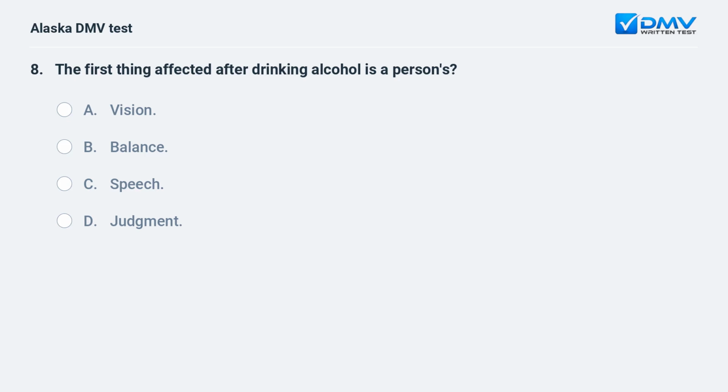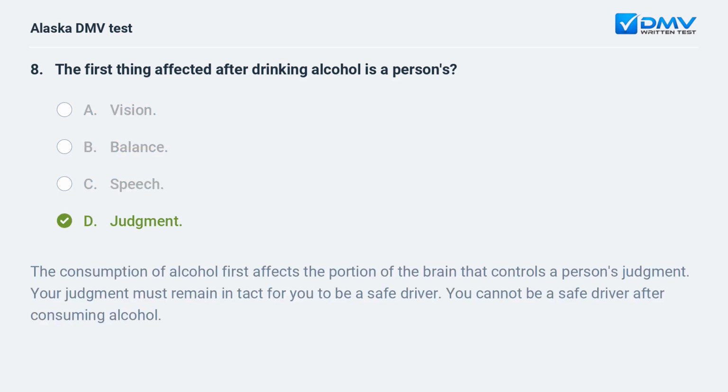The first thing affected after drinking alcohol is a person's A. Vision. B. Balance. C. Speech. D. Judgment. The consumption of alcohol first affects the portion of the brain that controls a person's judgment. Your judgment must remain intact for you to be a safe driver. You cannot be a safe driver after consuming alcohol.